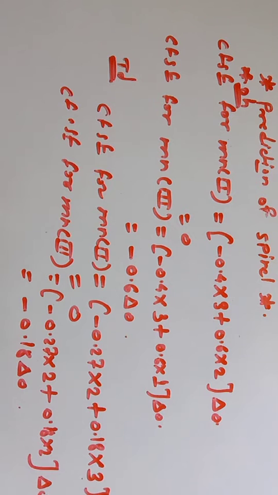So let us compare all these values, that is CFSE for Mn second in octahedral is 0, for Mn third it is minus 0.6 delta octahedral in octahedral field, and for the tetrahedral field, the Mn second CFSE is 0, and Mn third the CFSE is minus 0.18 delta.